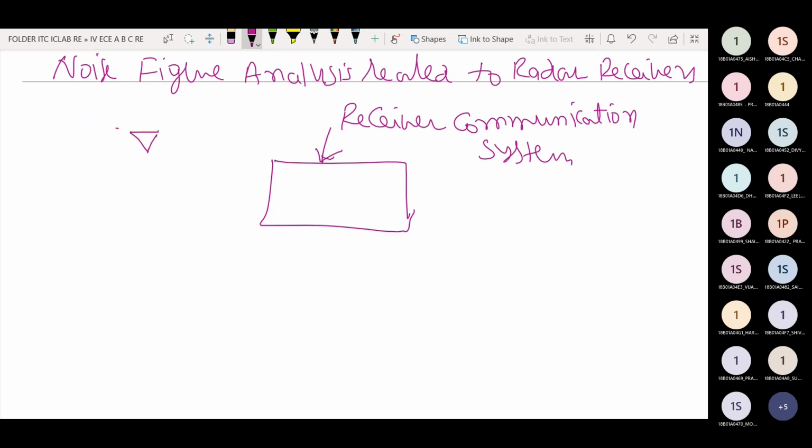Here some antenna is there. The antenna is receiving energy from the free space, signal information as well as noise information. Here the input noise is Ni. The output of the receiver is the signal output S0, and the noise output is N0. The gain of the receiver communication system is capital G. The noise figure is Fn.